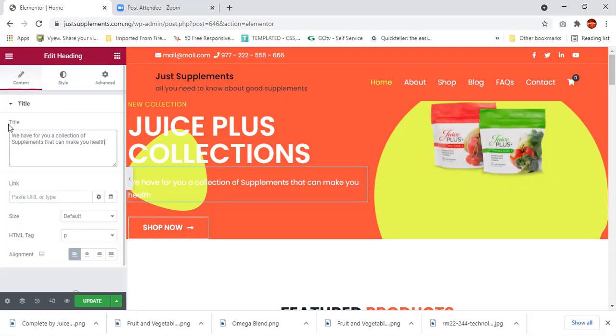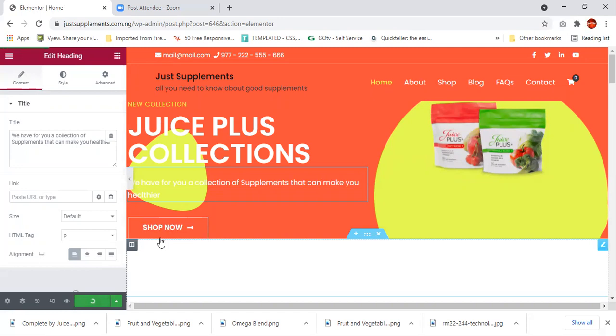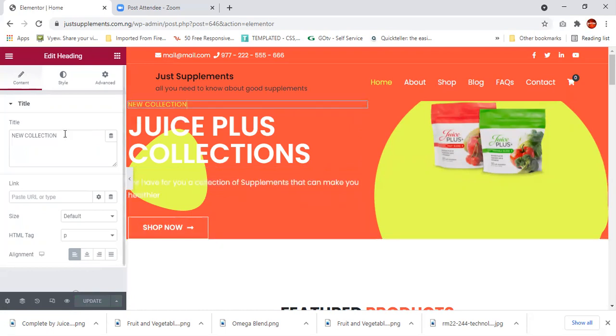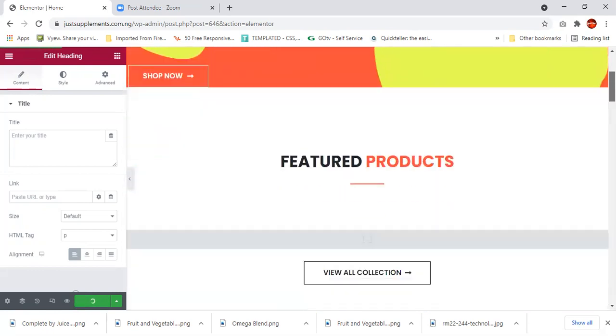I think that's enough for me. So here, click here to shop for some of these products. This one, I don't need it, so I'll just remove this one. You see, I've been able to successfully edit this particular part.